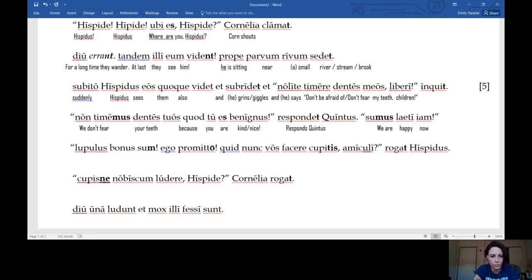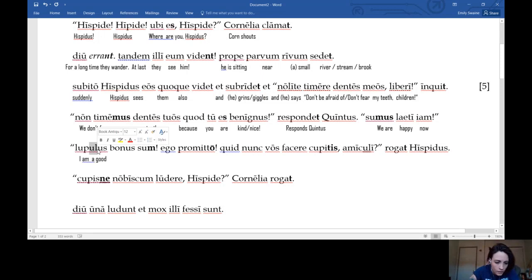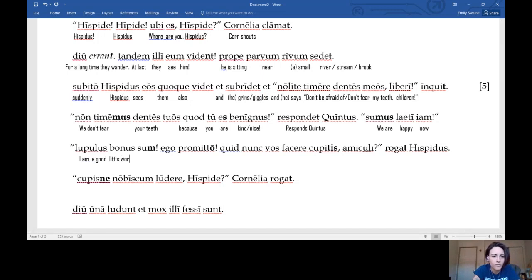Lupulus bonus sum. Sum means I am. Bonus means a good. And lupus is wolf, but lupulus, with that little ul in there, remember, that's what we call diminutive. It makes it little. So I am a good little wolf. Now I like this phrase. This is a simple one. Ego prometo. I promise. Okay, I'm a good little wolf, I promise, says Hispidus.